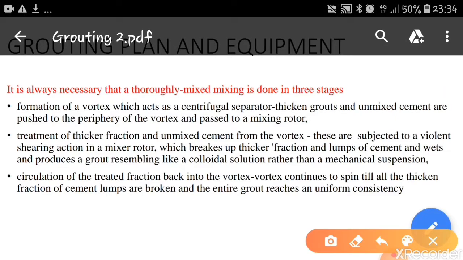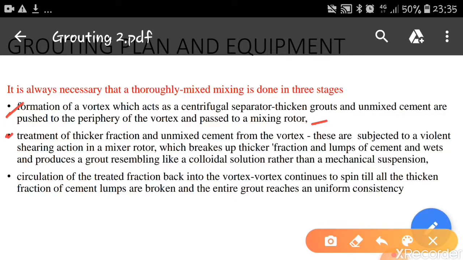So it is always necessary that thorough mixing is done in 3 stages. When you do this mixing, it has to be done in the following 3 stages. The first is formation of a vortex, which acts as a centrifugal separator. Thickened grouts and unmixed cement are pushed to the periphery of the vortex and pushed to the mixing rotor.